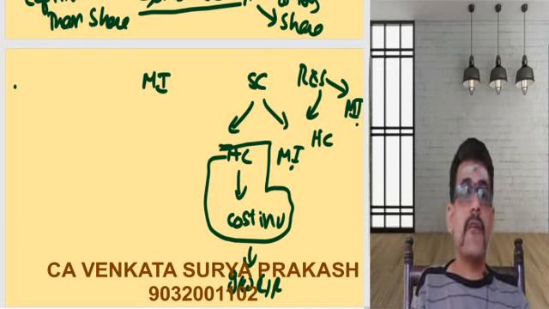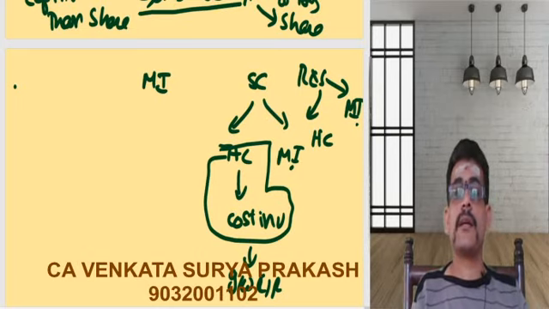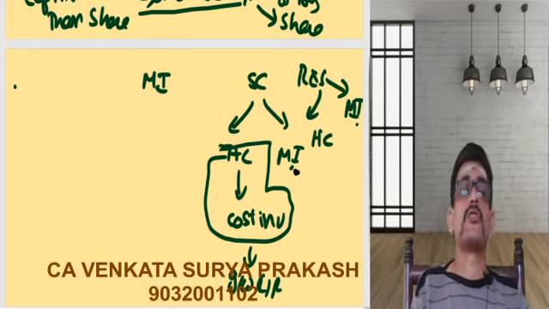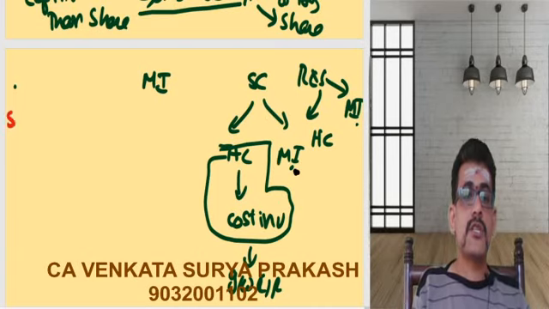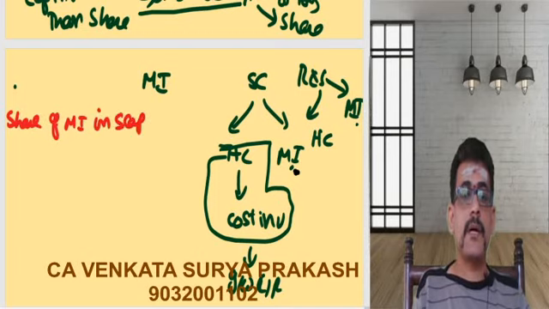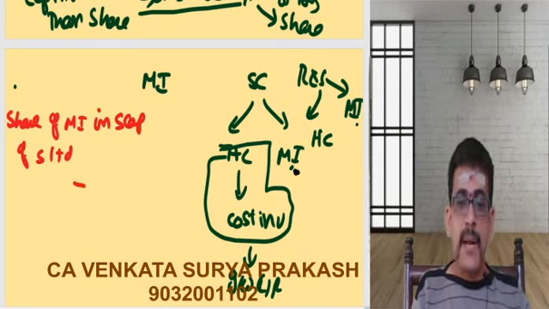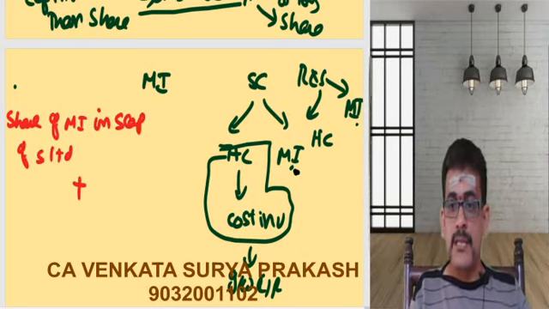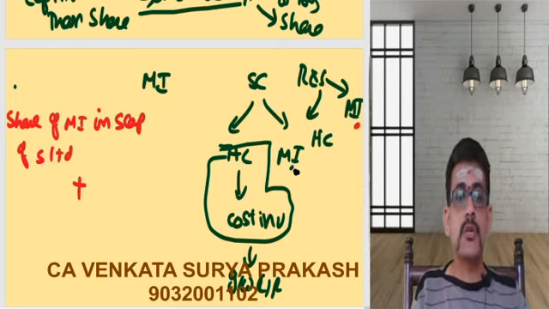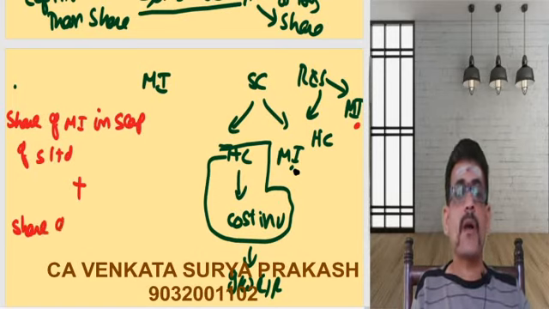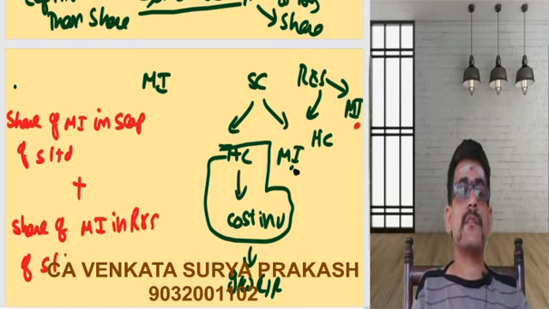Now if I focus on minority interest, what do I have to consider? This portion I have to consider: the share of minority in share capital of S Limited. Plus what else? This portion: the share of minority interest in reserves and surplus of S Limited.